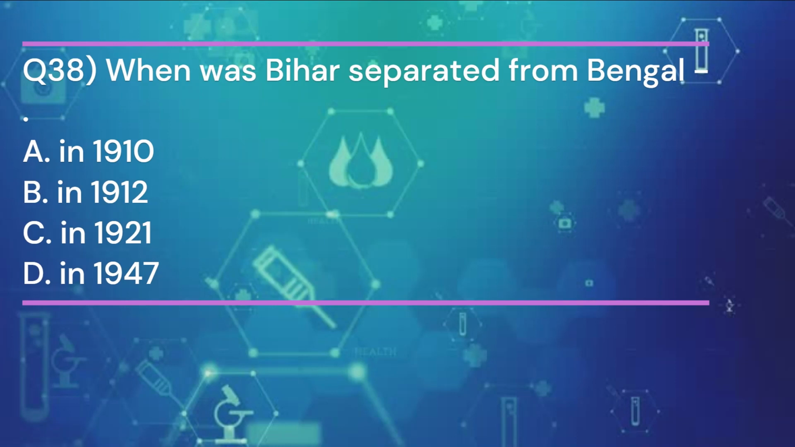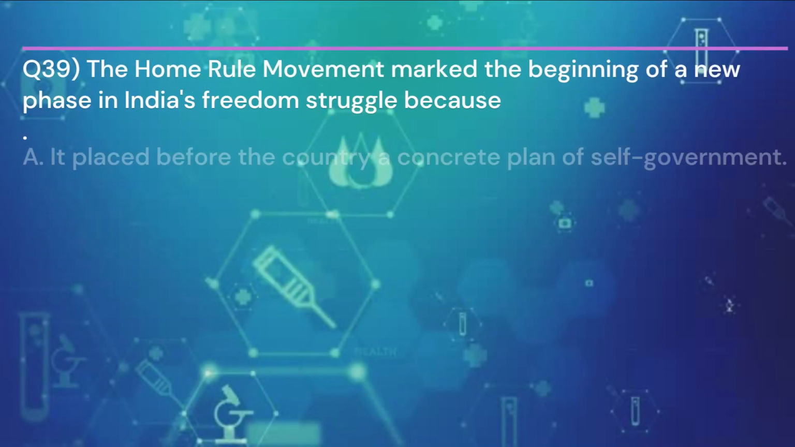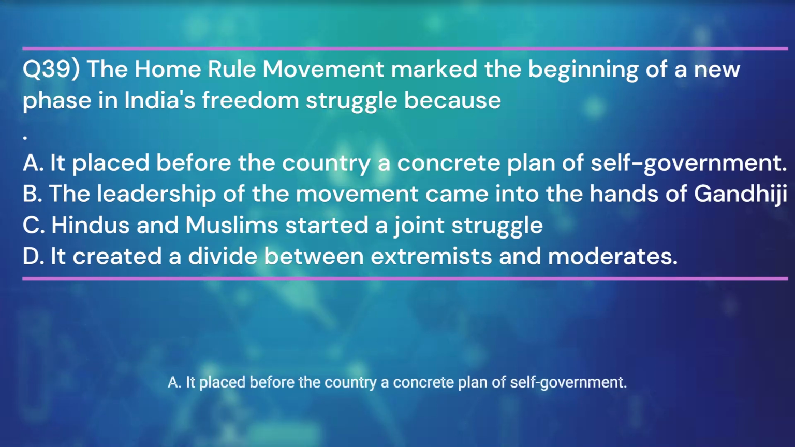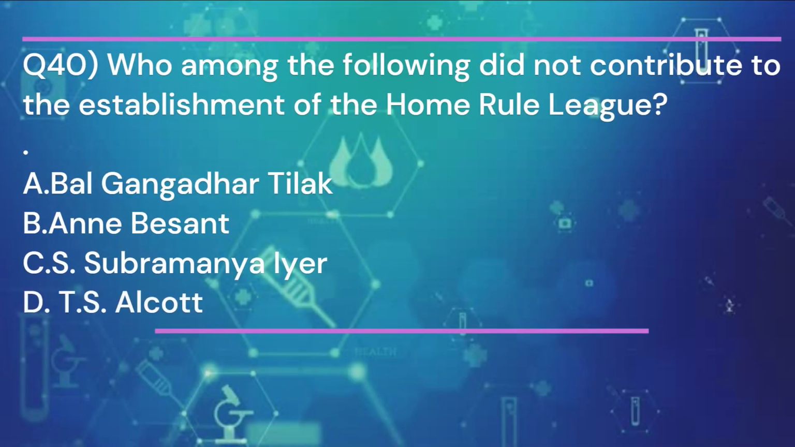And the answer is B. In 1912. Question 39. The Home Rule movement marked the beginning of a new phase in India's freedom struggle because. And the answer is A. It placed before the country a concrete plan of self-government. Question 40. Who among the following did not contribute to the establishment of the Home Rule League?